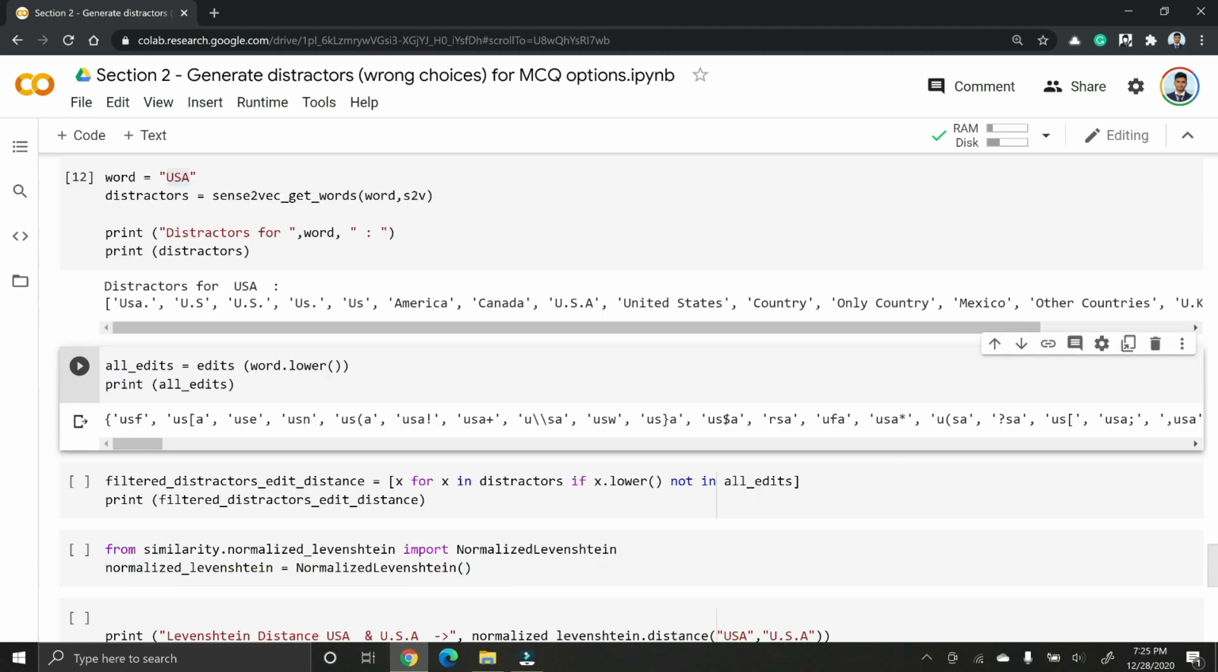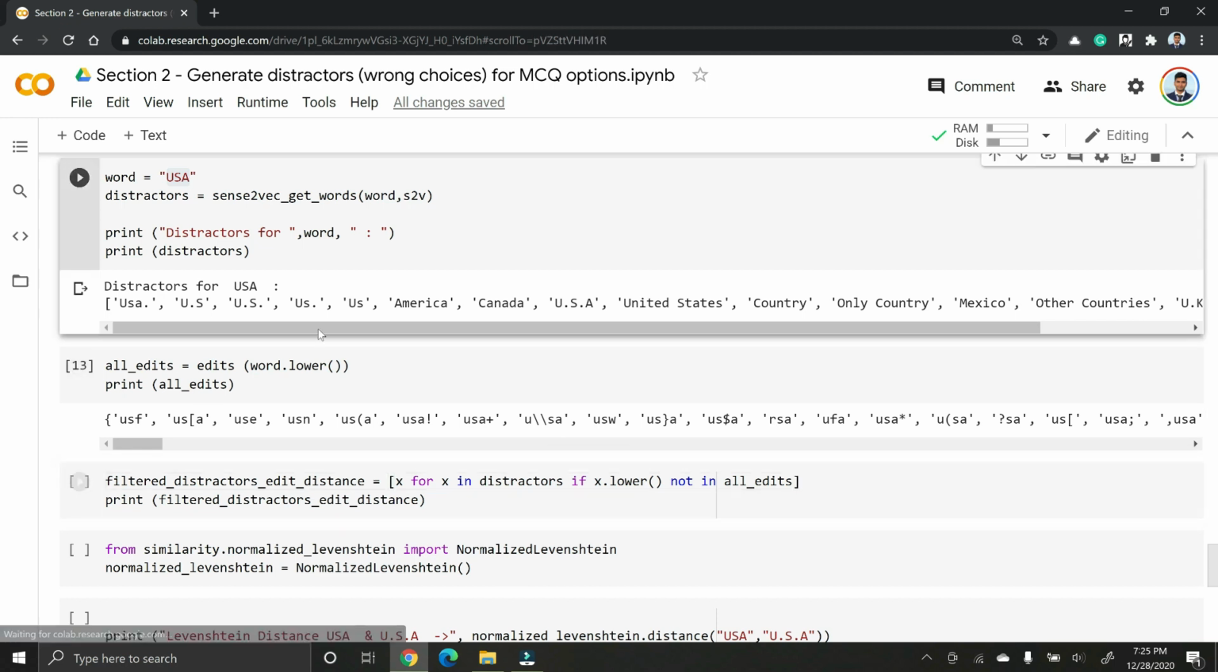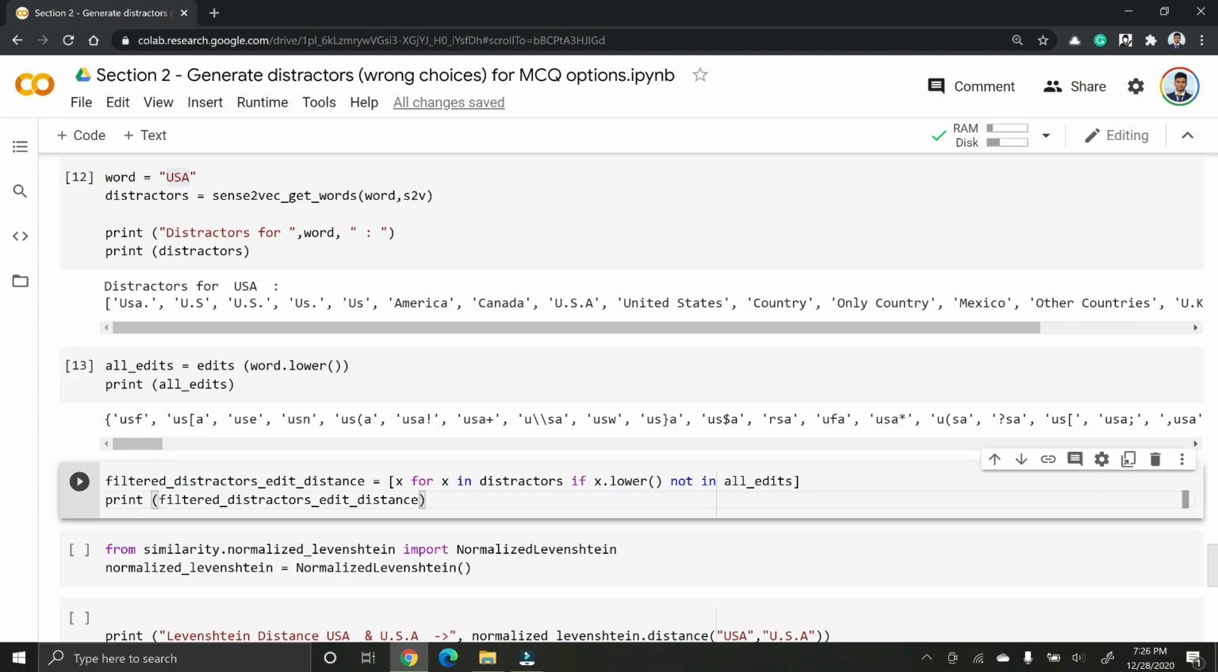Now, how do we use these one letter edits? Simply, we see if any of the distractors are part of these one word edits. If so, we discard them. Here in this line, I am going through every distractor and seeing if the distractor is present in the edits. If so, then I remove it. If it isn't, then I add it to the filter distractors edit distance variable.